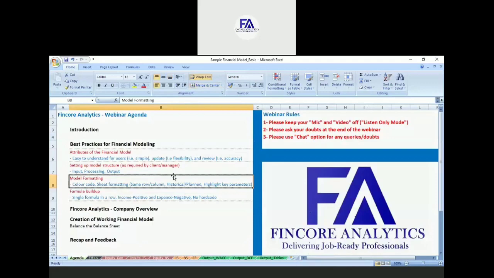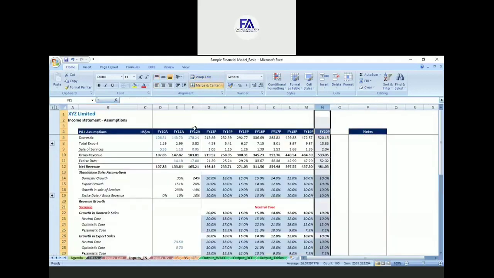Second, you should always separate your historical and forecast numbers so that it is clearly visible for users to identify which are the historical numbers and which are the planned or forecasting numbers. If you go to any IS, I have defined a border line, and after this line, columns 13 to 20 are the forecasting numbers.